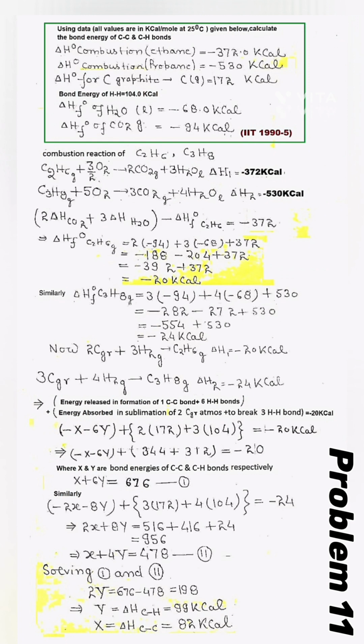In the problem shown here, the heat of combustion of ethane and propane is given. Also, the heat of formation of water and carbon dioxide is given. With help of these data, we can find out the heat of formation of ethane and propane as shown here. Now we can write down the chemical reaction for formation of both the species. It involves the sublimation of carbon and dissociation and formation of carbon-carbon, carbon-hydrogen and hydrogen-hydrogen bonds. Using enthalpy value of formation of ethane and propane, we can find out the required bond energy of C-C and